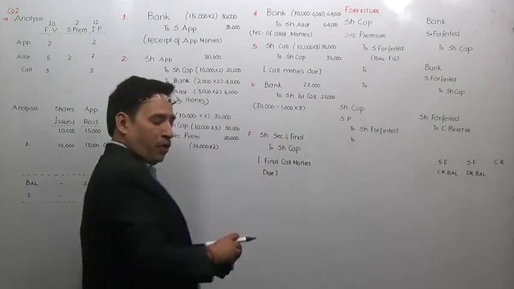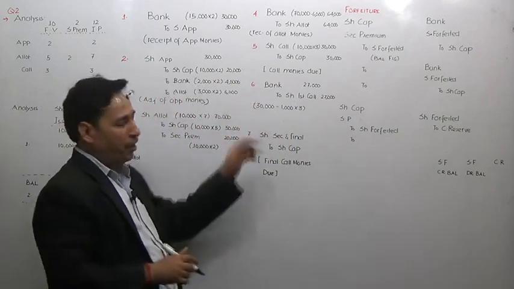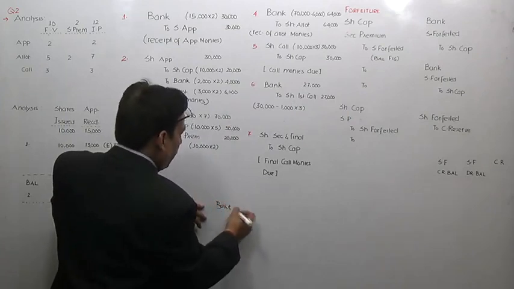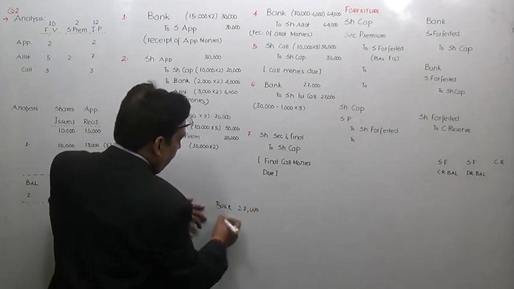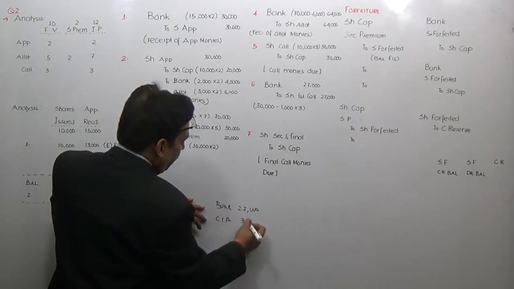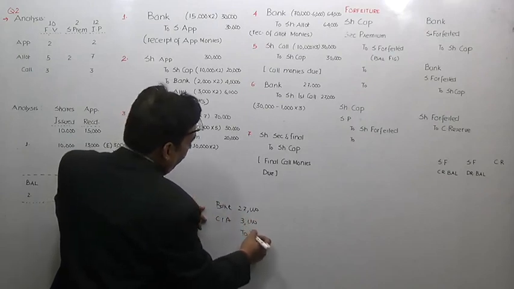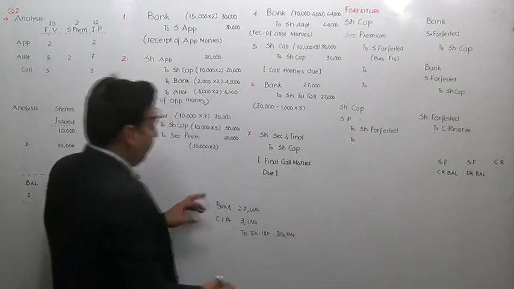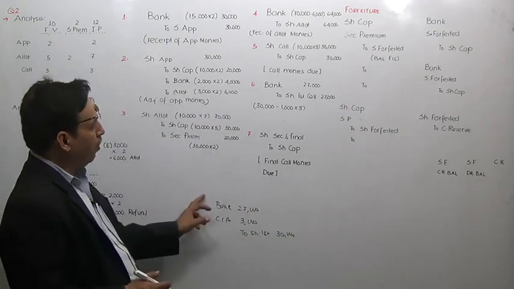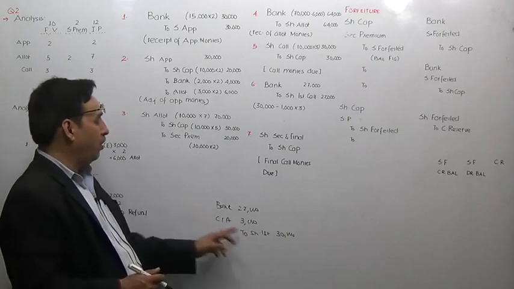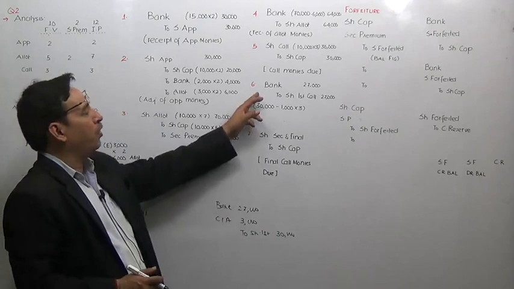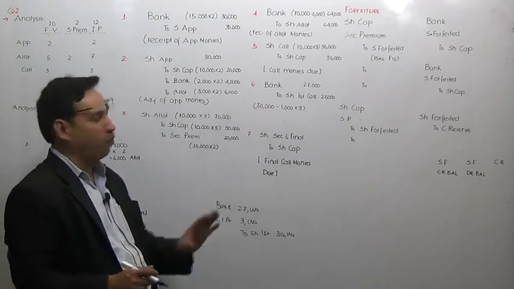Now just pay attention. This particular entry can be written this way around also if you want to. Bank account debit 27,000, calls in arrear account debit 3,000, to share first call account 30,000. Correct? Bank account debit to share first call is 27, calls in arrear to first call 33. So you can write either this entry or you can directly put up the entry bank to share first call.